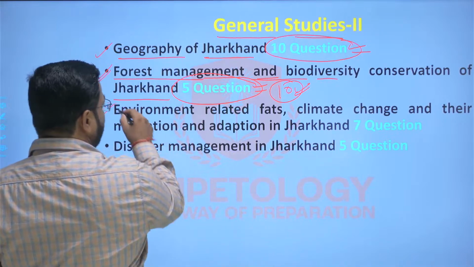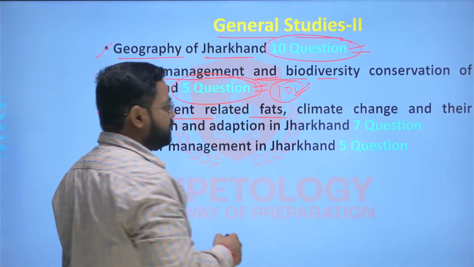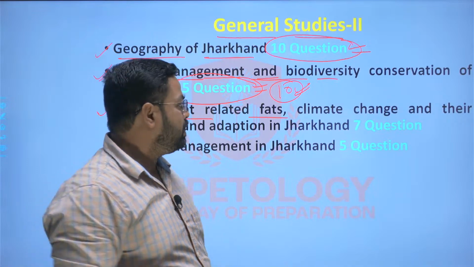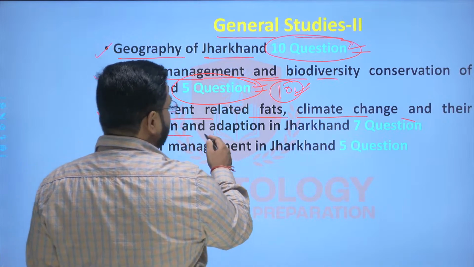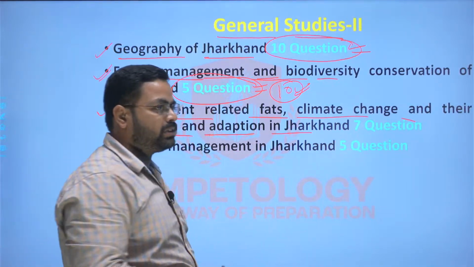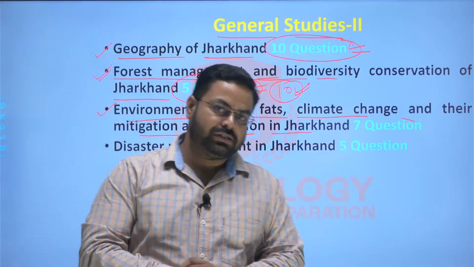Next is environment related facts, right? Environment related facts, that is climate change and its mitigation and adaptation in Jharkhand. So climate change is also occurring in Jharkhand.